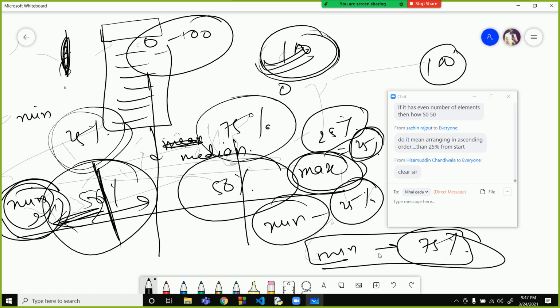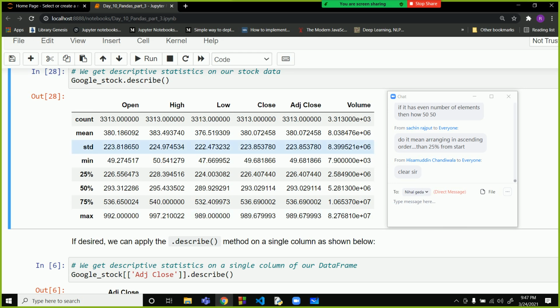So over here what you can understand is that 226 values are lying between the minimum, 49, and the 25th percentile. And 50% means these many values lie from the minimum to the 50th percentile, the median.